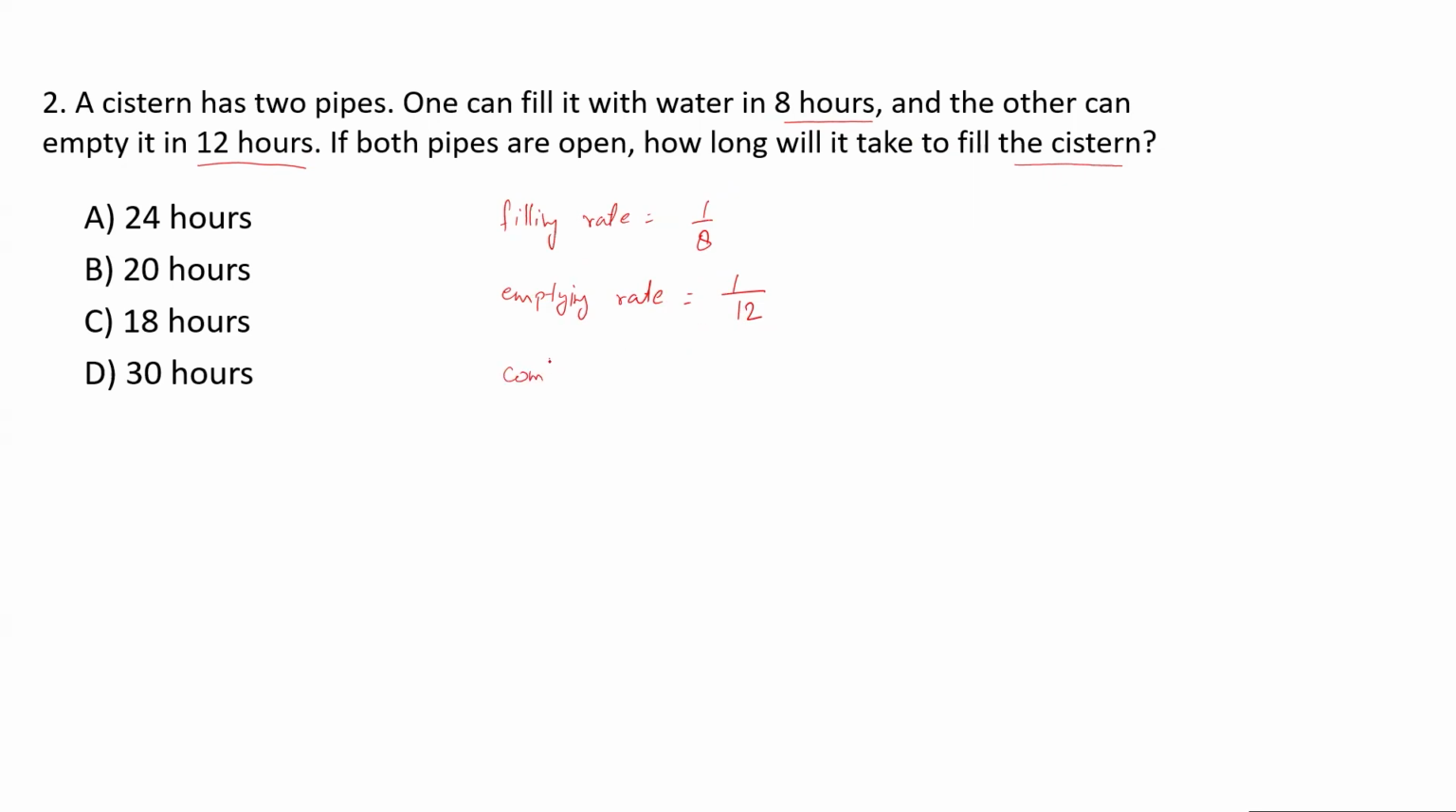Now the combined filling rate, I will write, will be 1 upon 8 minus 1 upon 12. Here you have to subtract, because 1 upon 8 is doing what you want ultimately, but this 1 upon 12 is doing the opposite of what you want, because ultimately we want to fill the tank, but 1 upon 12 is the rate of emptying the tank. So combined filling rate will be 1 upon 8 minus 1 upon 12.